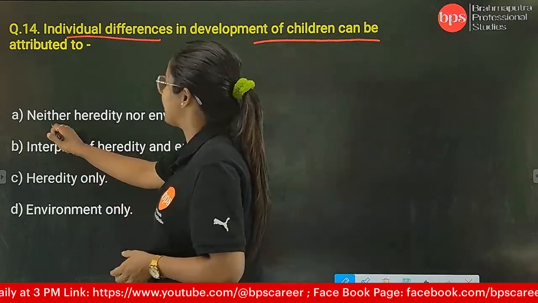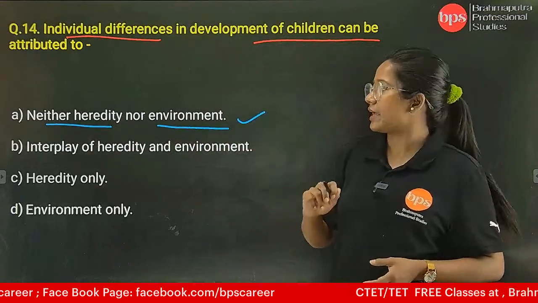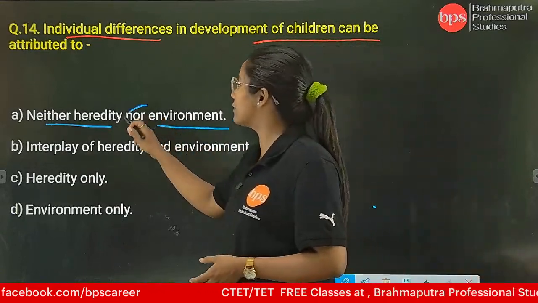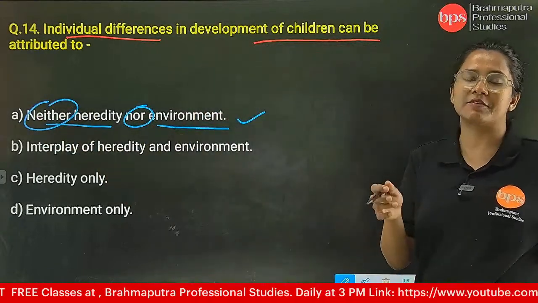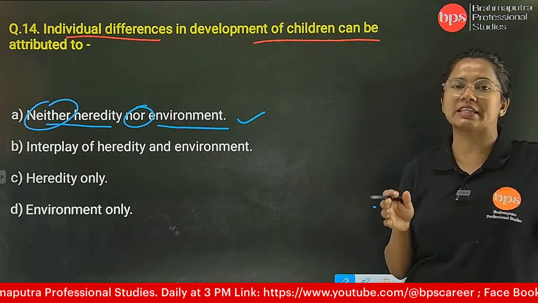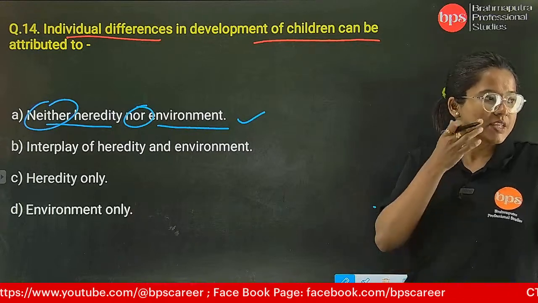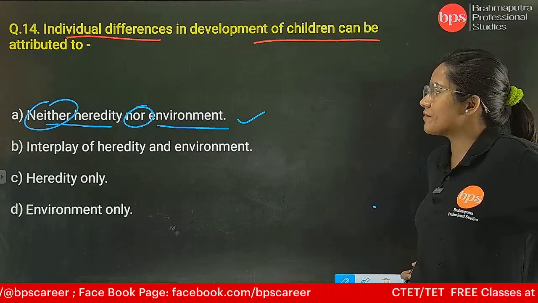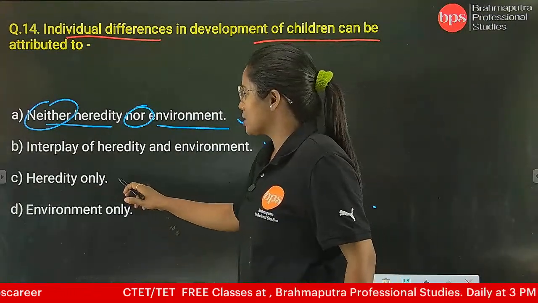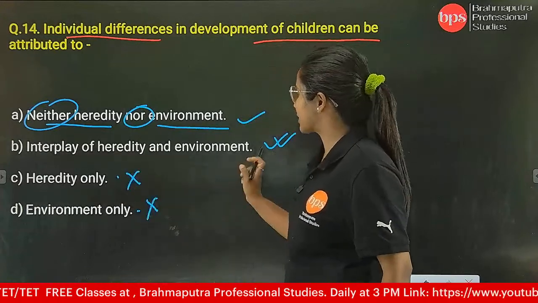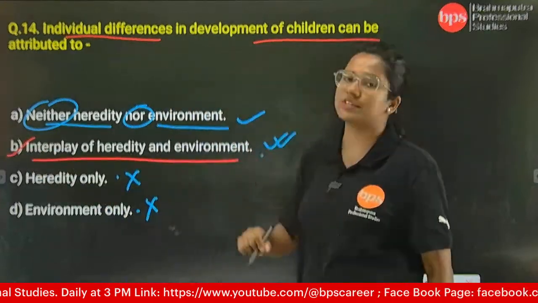So here, heredity to some extent and environment is going to apply. But here neither and nor is given, so this is not going to be the answer, because heredity and environment is actually a factor that influences individual differences among children or among people. Yes. Next we have interplay of heredity and environment. Yes, heredity only, environment only. So these are not. So the correct answer is B, and we will go with the interplay of heredity and environment.